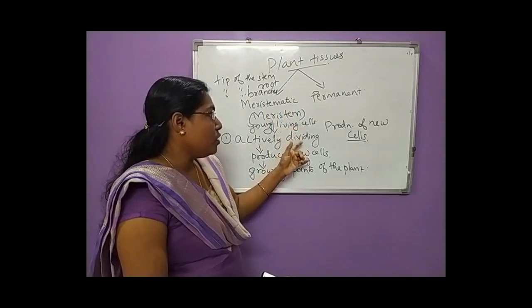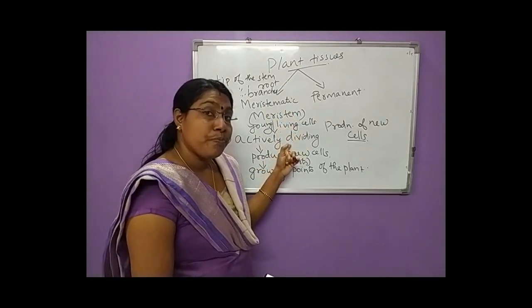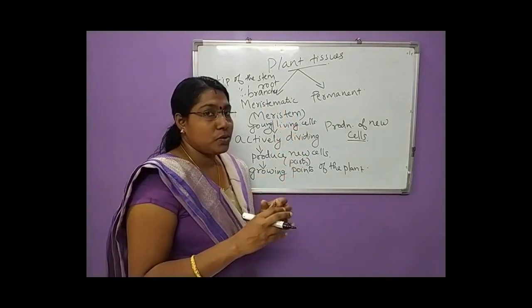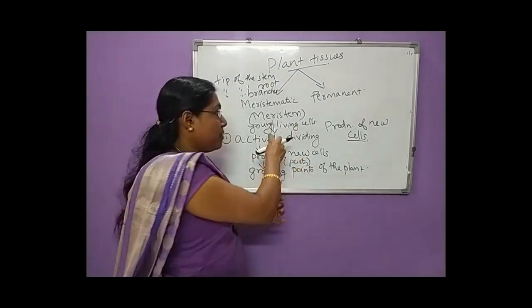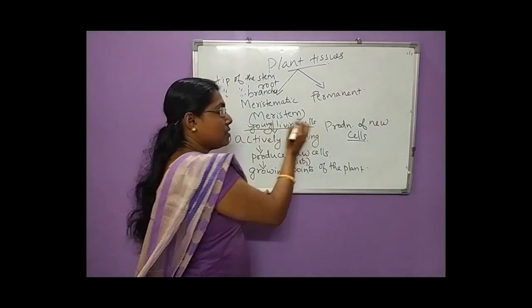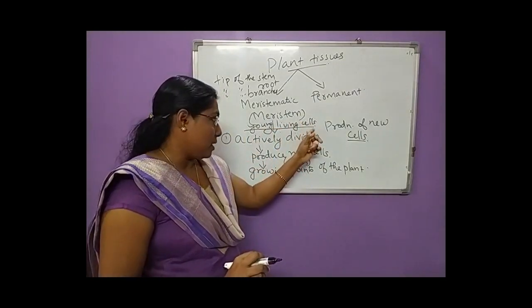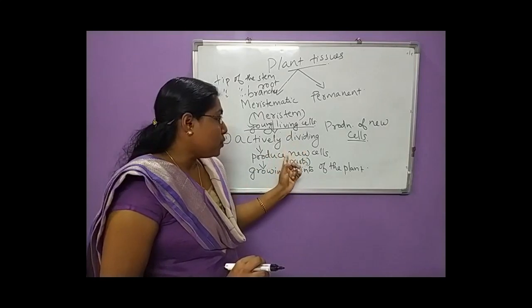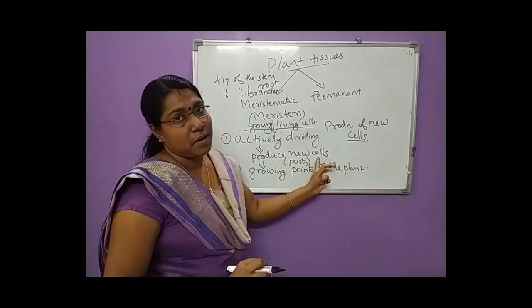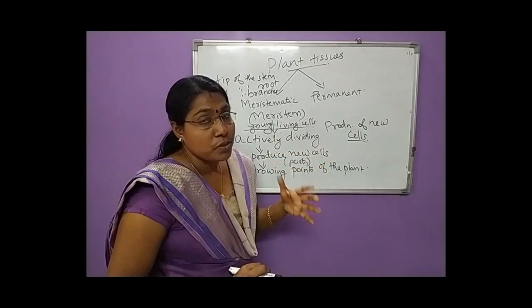And the second thing, how will you define a meristematic tissue? Well, meristematic tissues are a group of young living cells. Clear? Young living cells. It's important. Young living cells that have the ability to divide and produce new cells.